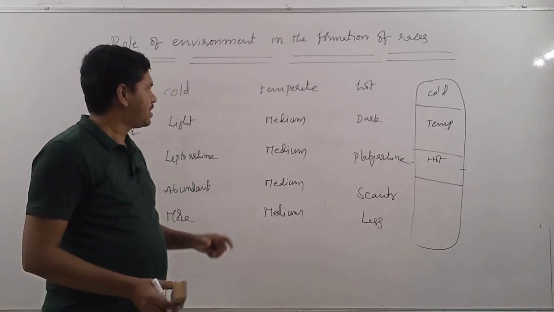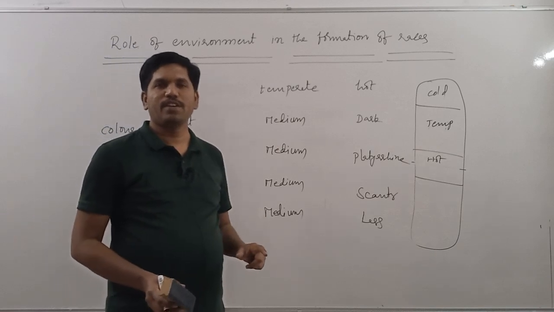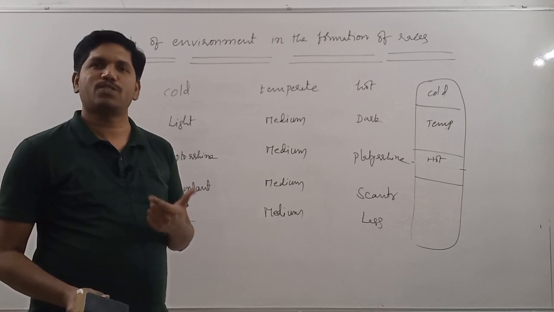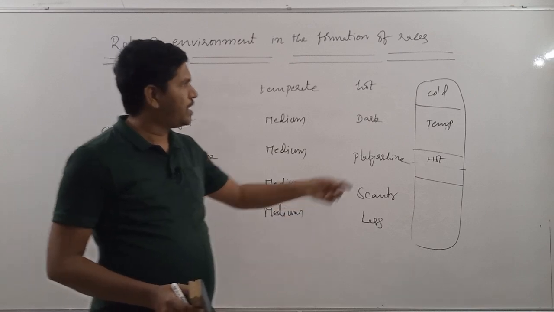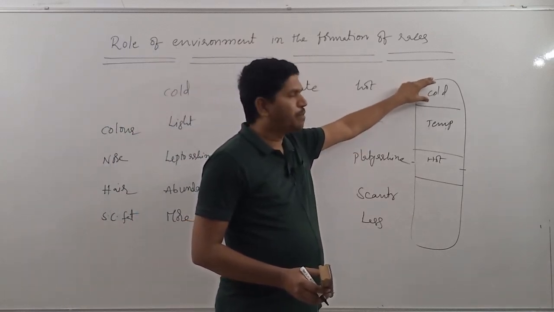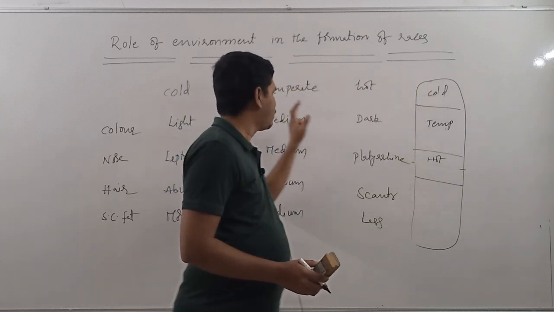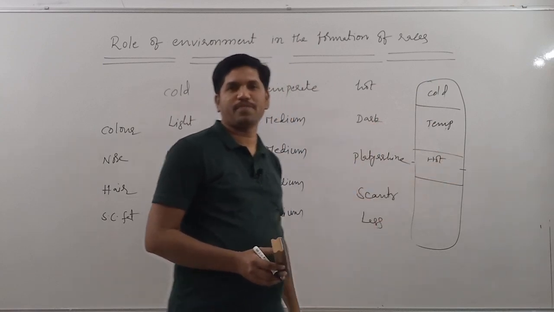So, nature selected the people with a set of characters in different regions. Because of selection, they got more chances to survive. That's why their genes were handed over to the next generation. That's why nowadays we can come across people with this set of characters in this region, people with this set of characters in this region, and people with this set of characters in this region.